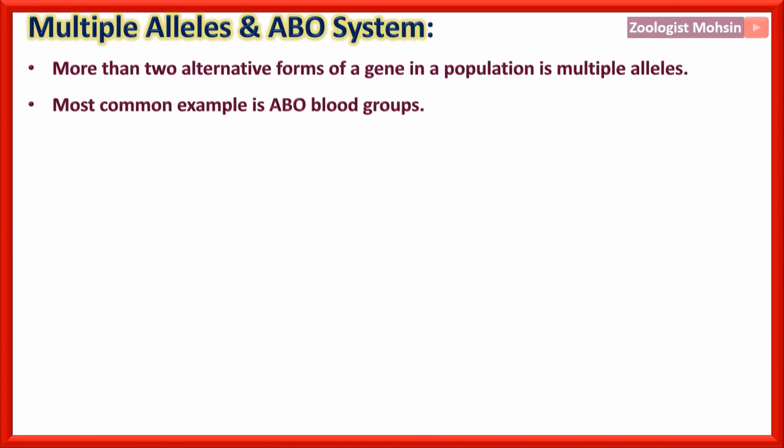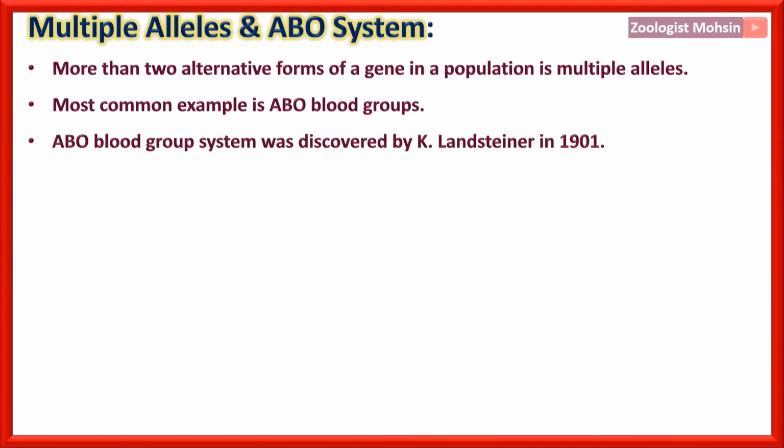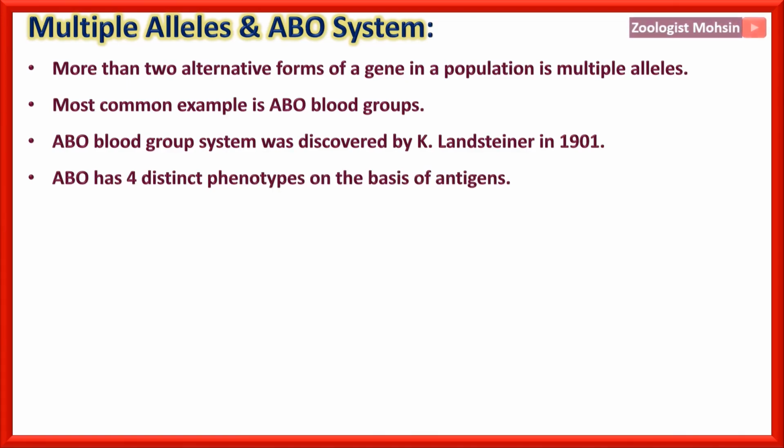The most common example is ABO blood groups. The ABO blood group system was discovered by Karl Landsteiner in 1901. Actually, Landsteiner discovered the ABC blood groups, and then that C was replaced by O later on. So ABO has four distinct phenotypes on the basis of antigens.